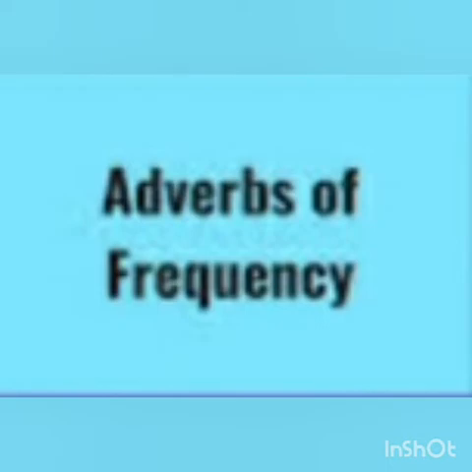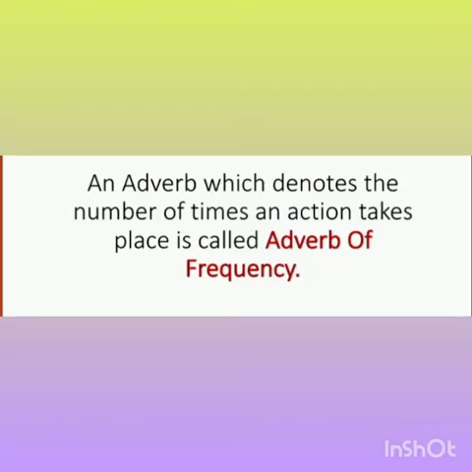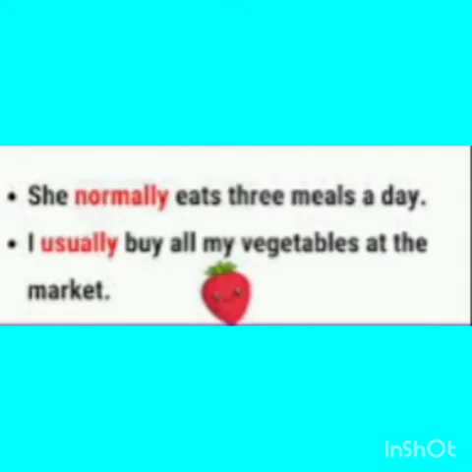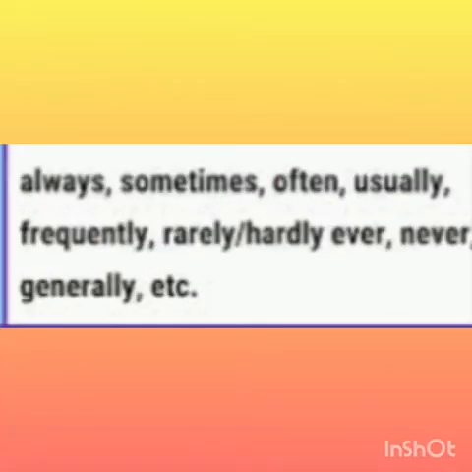Fourth, that is adverb of frequency. An adverb which denotes the number of times an action takes place is called an adverb of frequency. For example, she normally eats 3 meals a day. I usually buy all my vegetables at the market. In these sentences, the words normally and usually show the number of times an action takes place. Therefore, it is an adverb of frequency. Some adverbs of frequency are always, sometimes, often, usually, frequently, rarely, hardly ever, never, generally, etc.